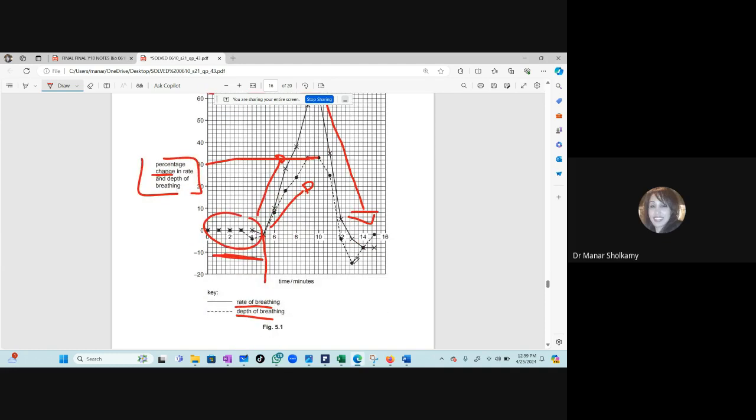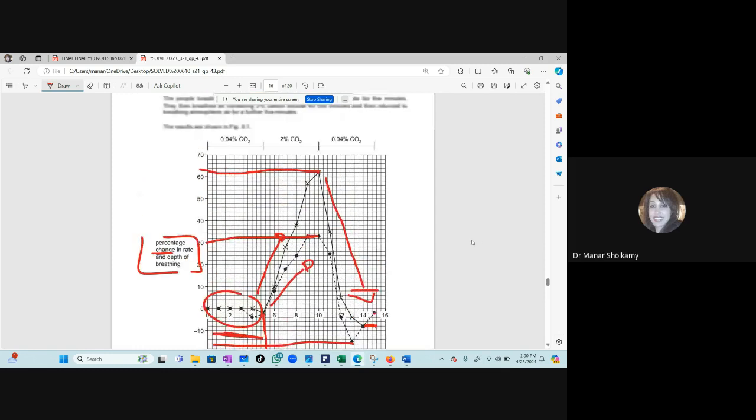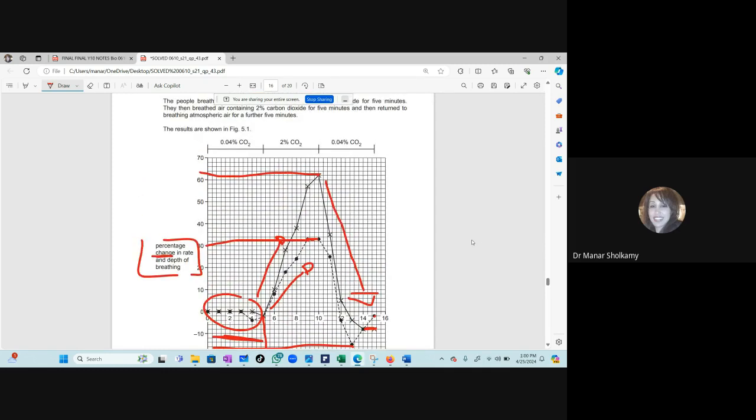So you will take the graph and you will break it down bit by bit. The depth of breathing will decrease more, and you give numbers also for the 10th time. And then the depth of breathing will increase and go back, and the rate of breathing will become constant. So this is so easy. Any graph, you have lines either going up or constant or going down. They just want to know if you know how to read a graph and give numbers and compare.